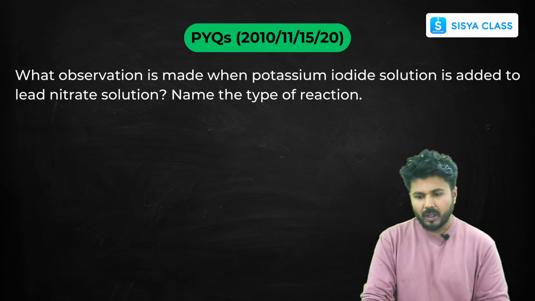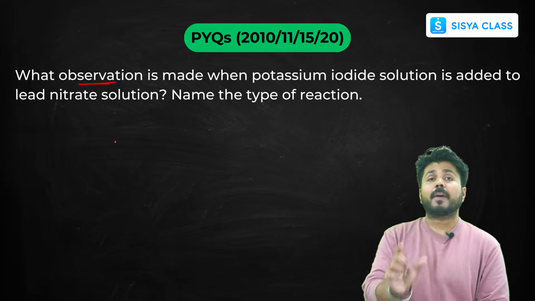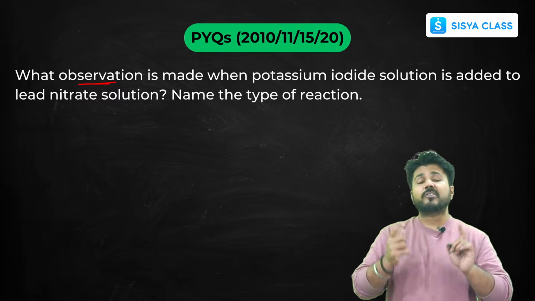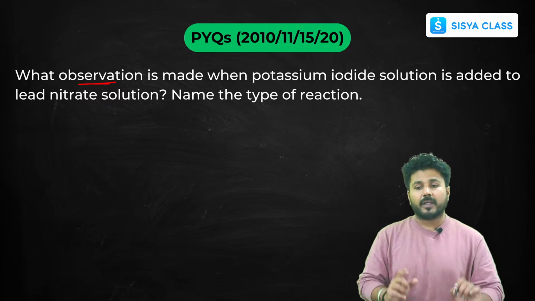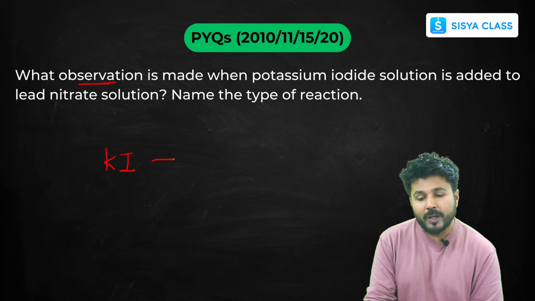Now, the next question: what observation is made when potassium iodide is added to lead nitrate? For that you must know the chemical formulas thoroughly. So write potassium iodide, KI, and it is added to lead nitrate, which is Pb(NO3)2.